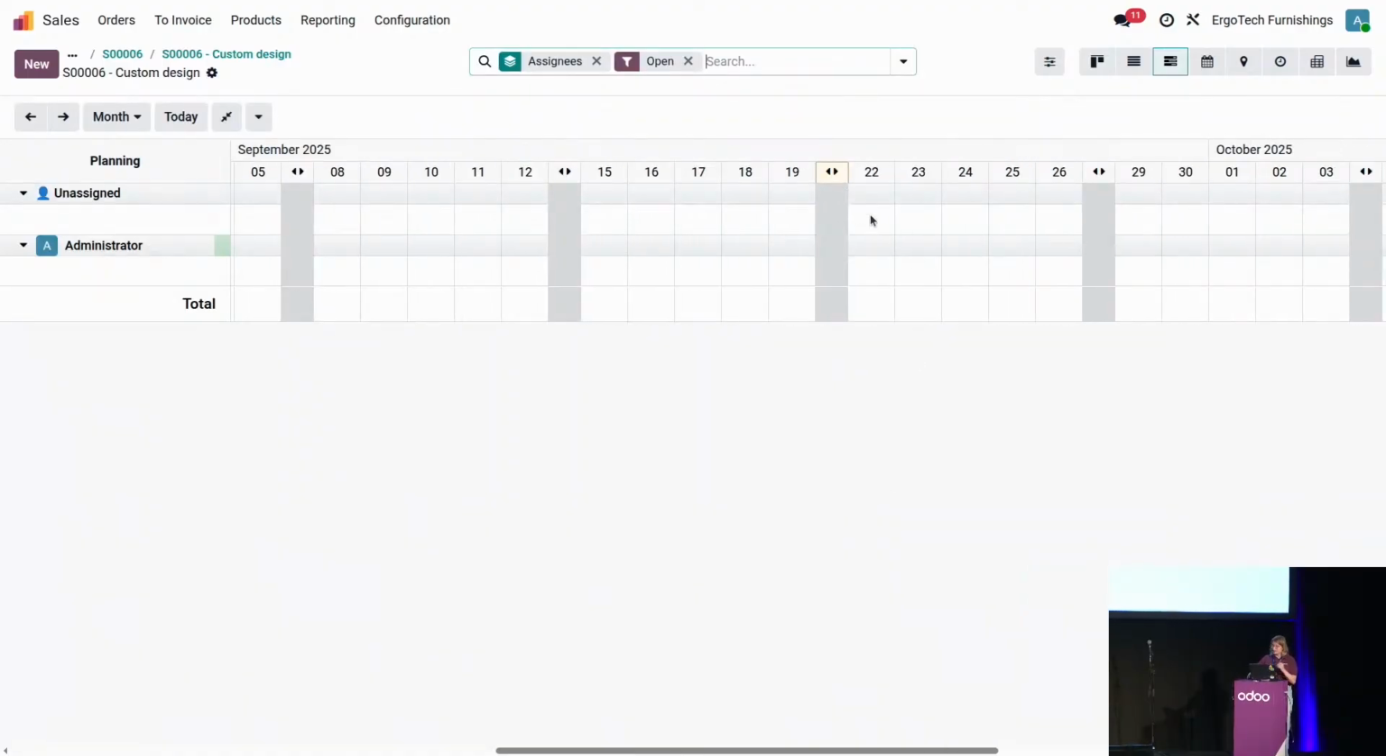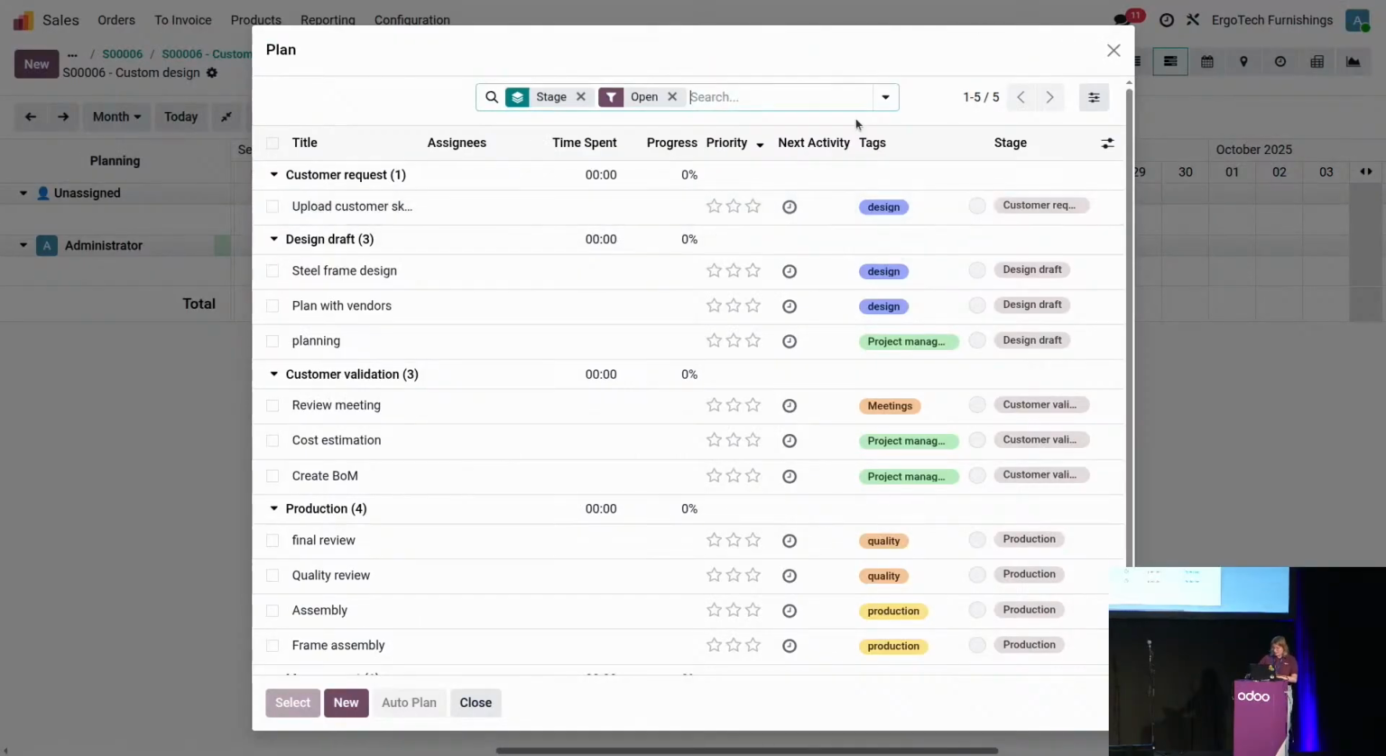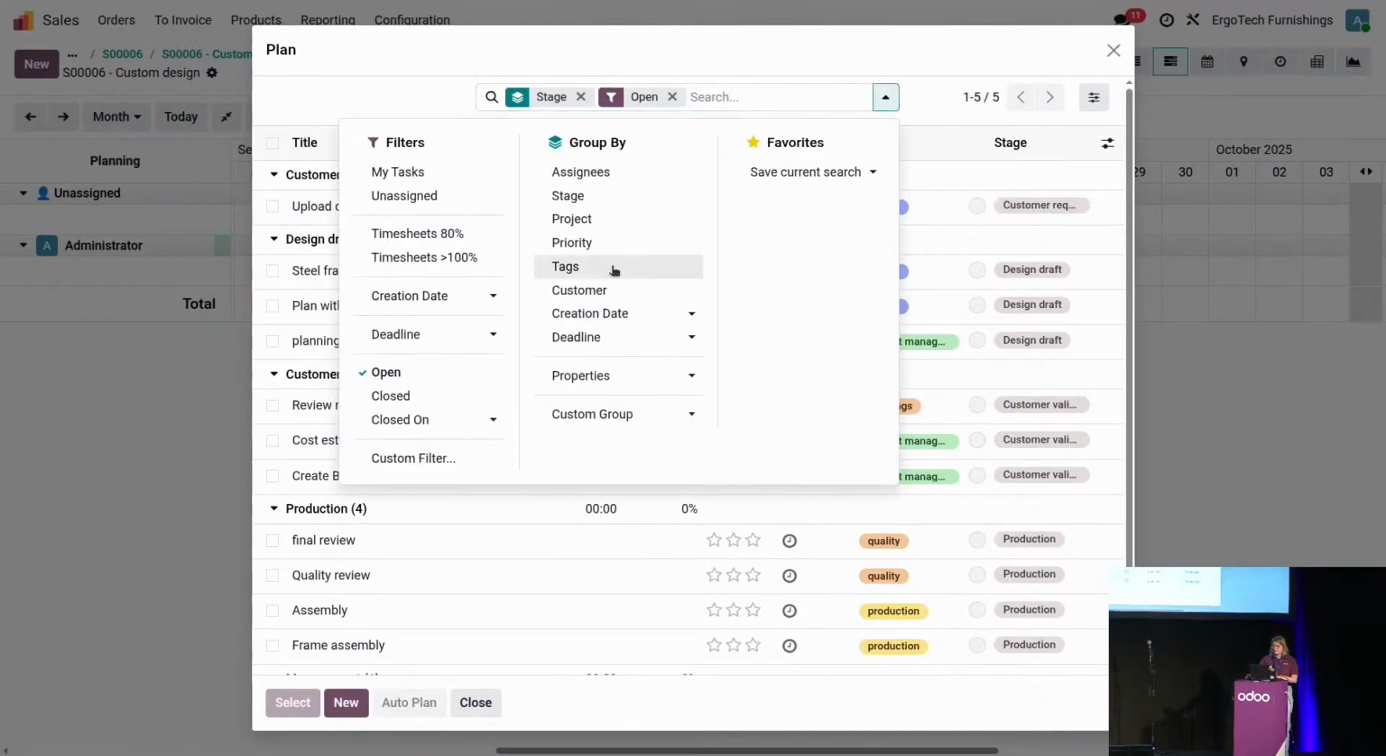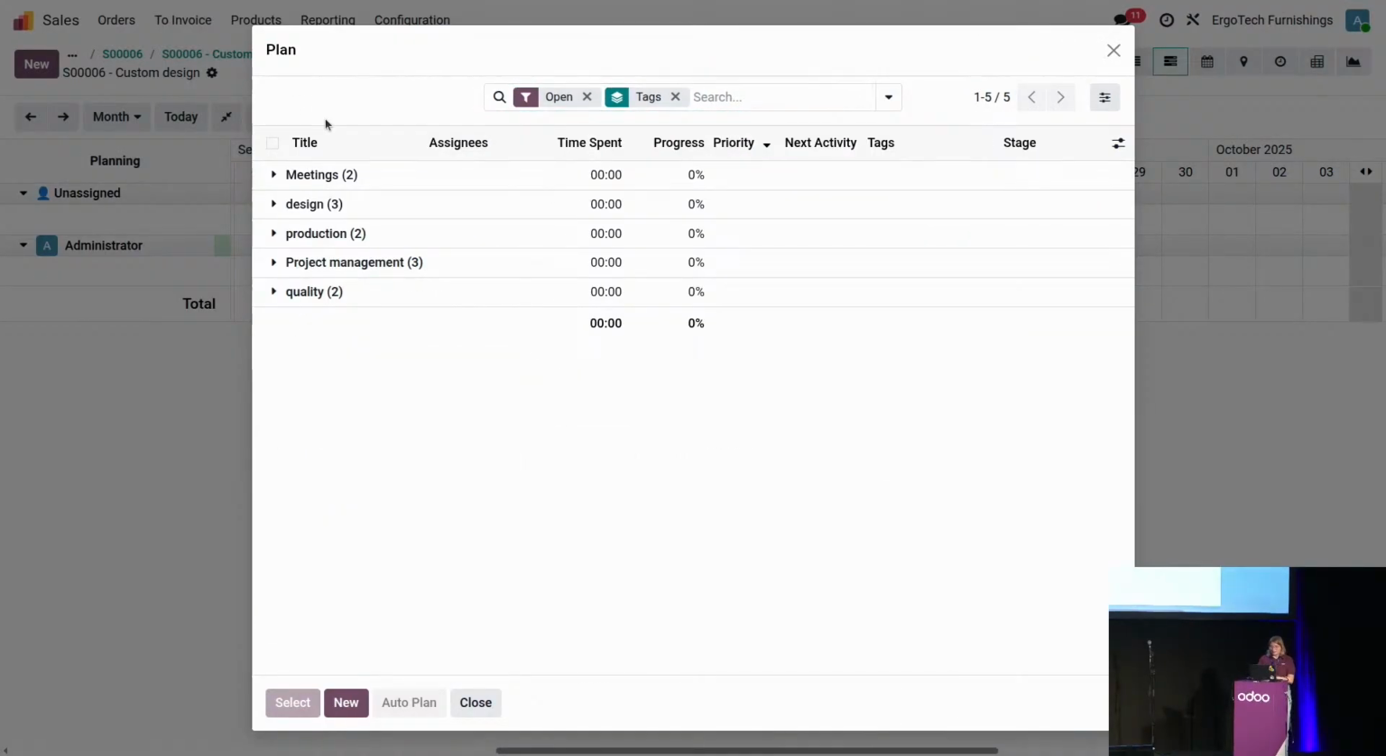In this case, I'm just going to select next Monday, and I'm going to group by tags. Why so? Because, well, for the meetings, for example, I'm not really interested in planning them because they can happen during the whole length of the project.